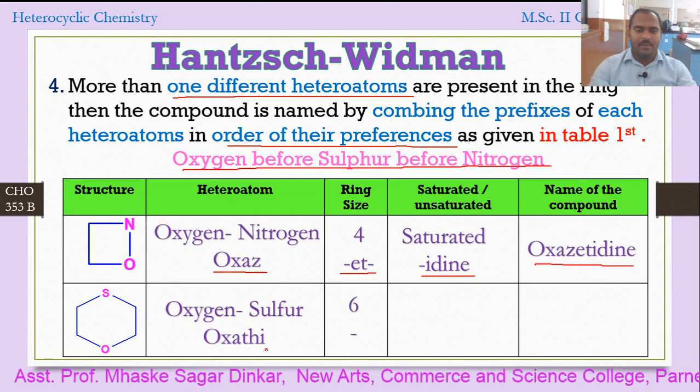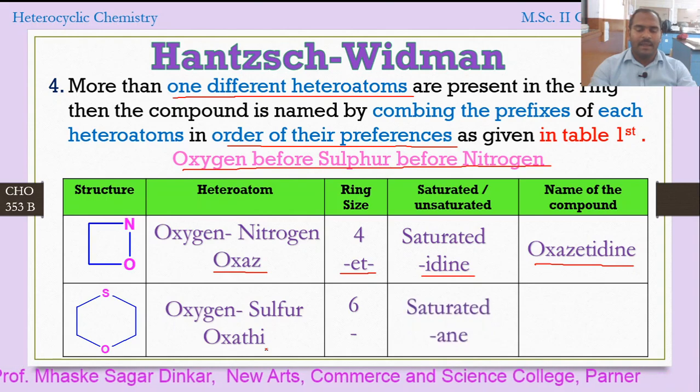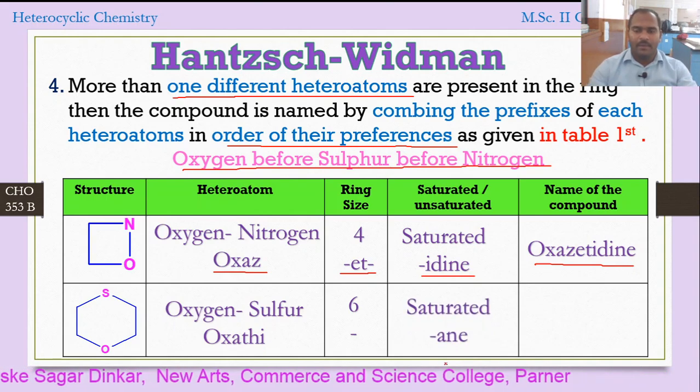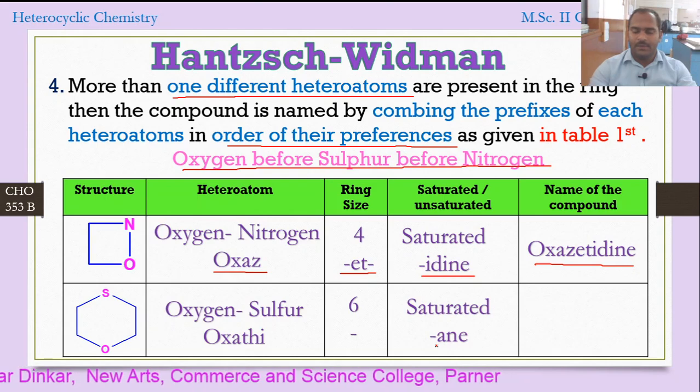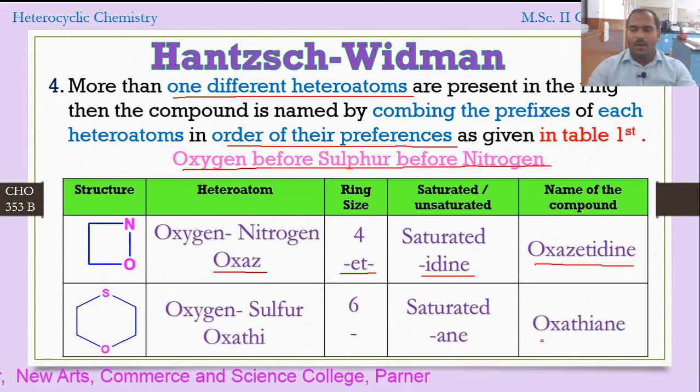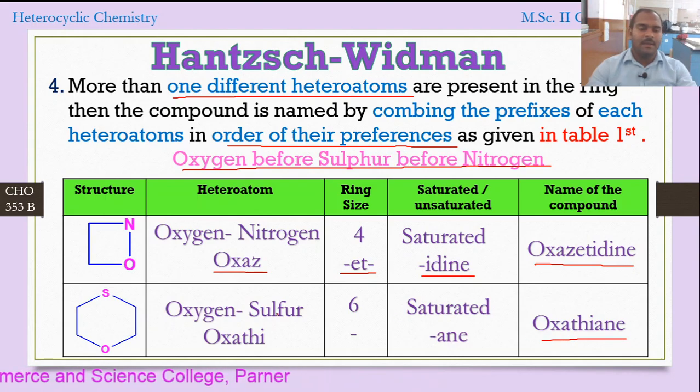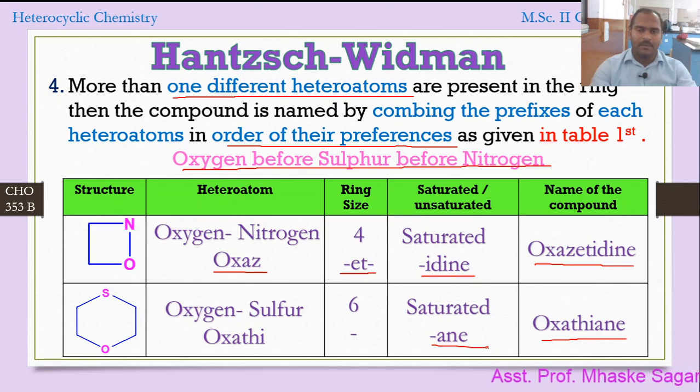Now it is a 6 member, so saturated, ANE. We are having saturated ANE. So the name of the compound will be oxathine, right? Oxathine is a 6 member cyclic structure having oxygen and sulfur. It is saturated, therefore ANE. In this way we can have the nomenclature for the cyclic compound which has two different heteroatoms in a cycle. That is the fourth rule.